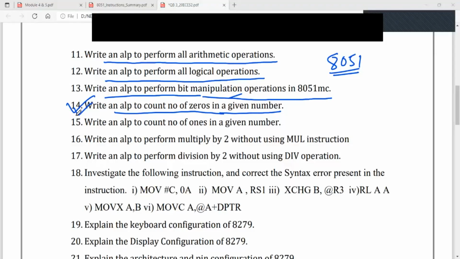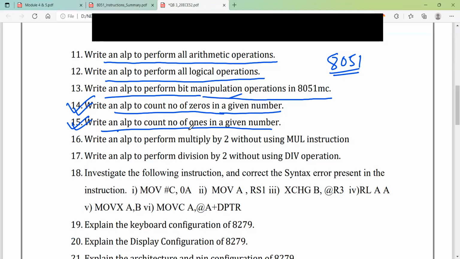Okay. So you can see over here 2 programs, that is write an ALP to count the number of zeros and number of ones is done. Now this is also a very easy instruction. Write an ALP to perform multiply by 2 without using mul instruction. And another program is there, write a program to perform division by 2 without using div instruction. These are just 2 rotate instructions, nothing else is here. One will be rotating left, one will be rotating right.